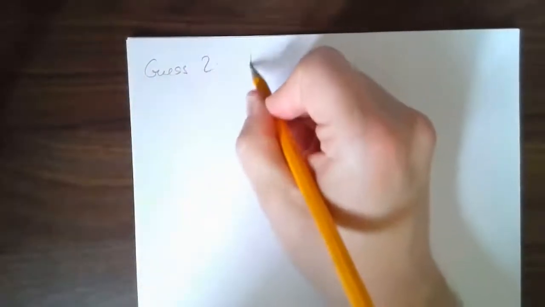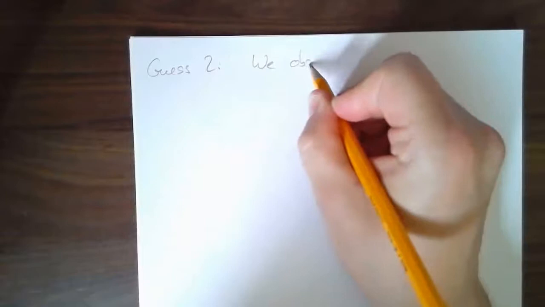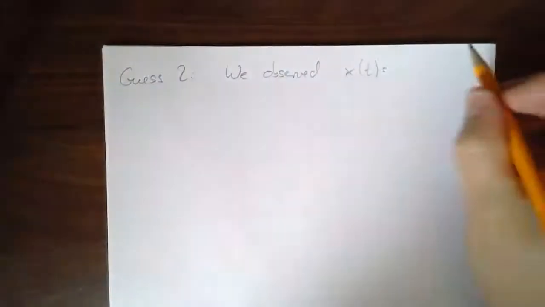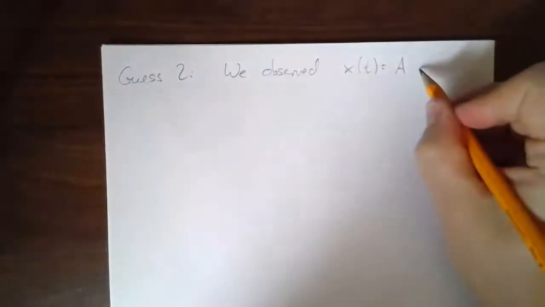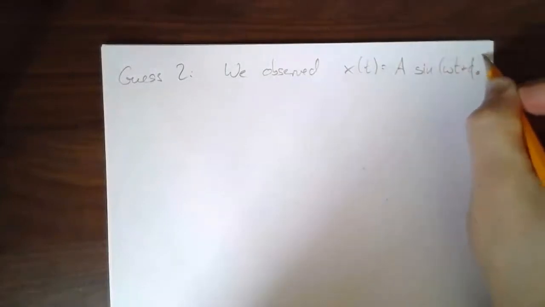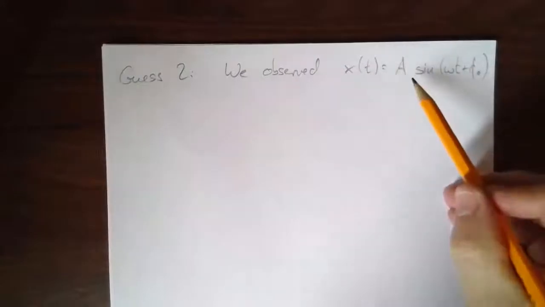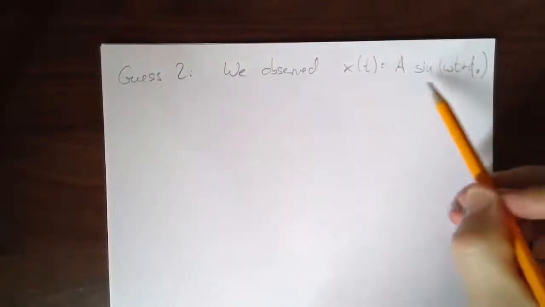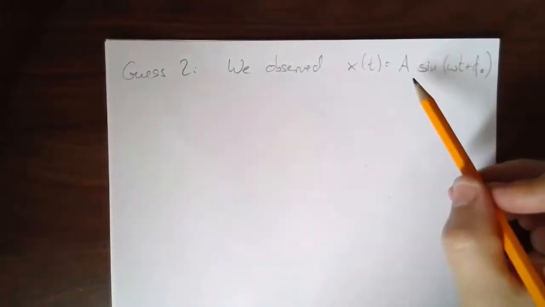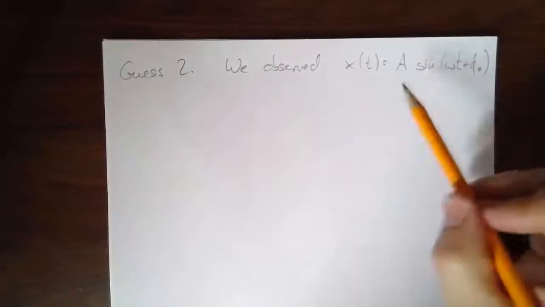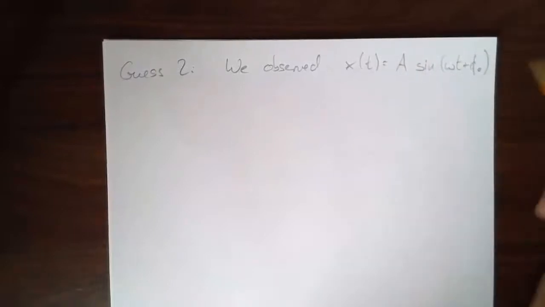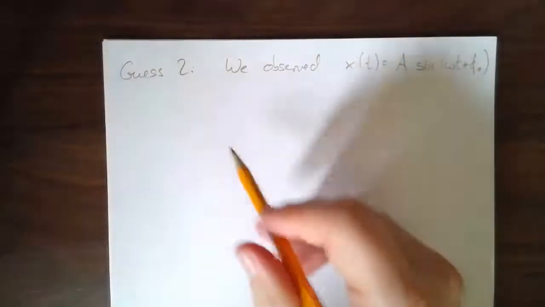Guess 2. We observed x of t is equal to some constant a times sine of omega t plus phi 0. It's essentially doing experiments: we look at the graph and we find that this kind of functional expression, the sine function, seems to experimentally describe the kind of motion that we actually observe. So let's check whether this actually gives us the right answer.